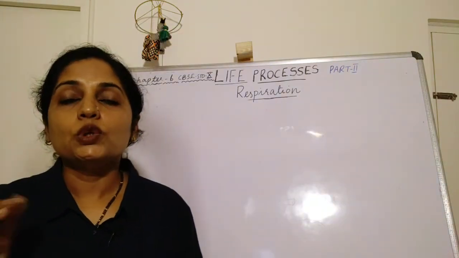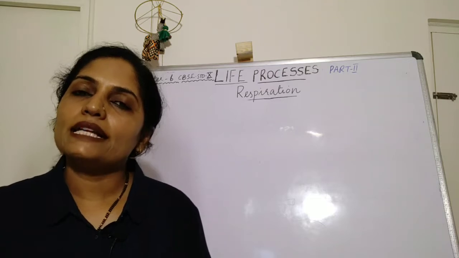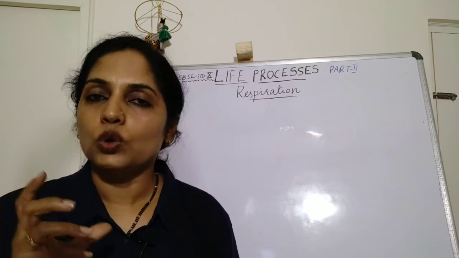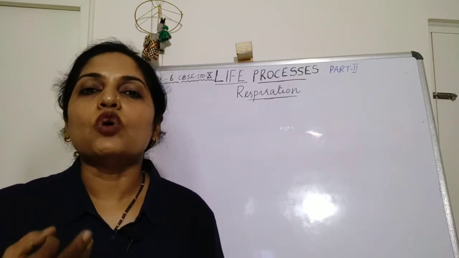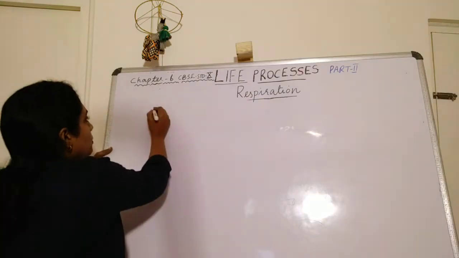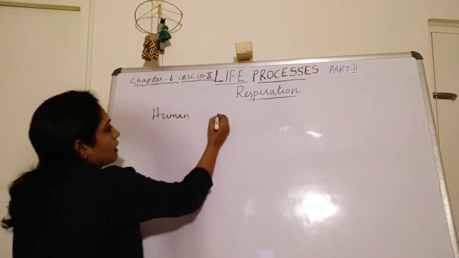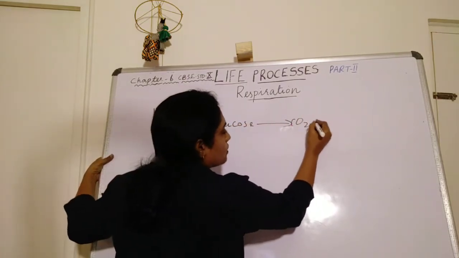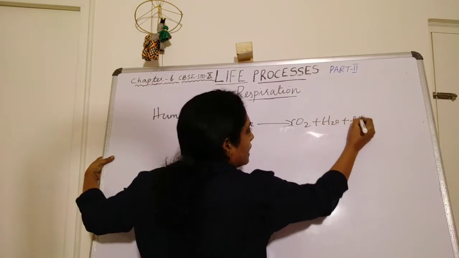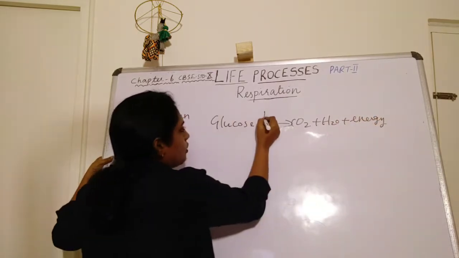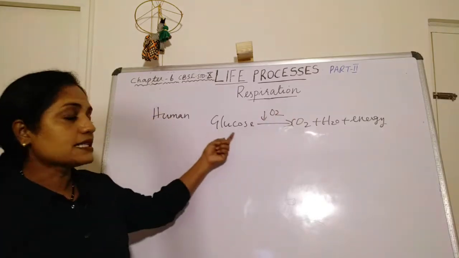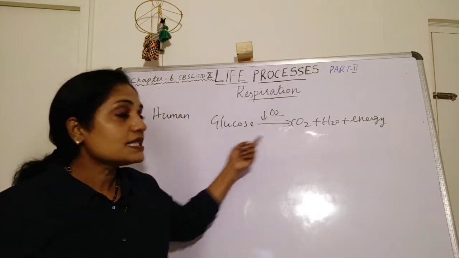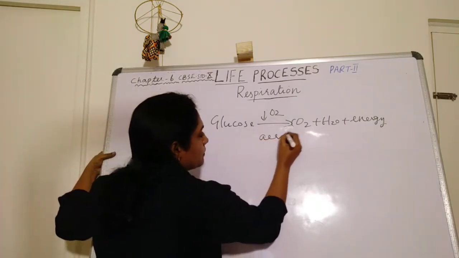Different organisms do this in different ways. Higher organisms like human use oxygen for the complete breakdown of glucose into carbon dioxide, water and energy. So in human, glucose gets converted into carbon dioxide, water and energy in the presence of oxygen. This reaction takes place in the presence of oxygen, so we can call it aerobic respiration.